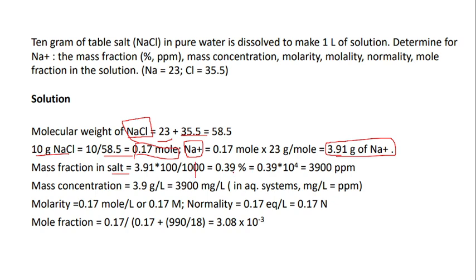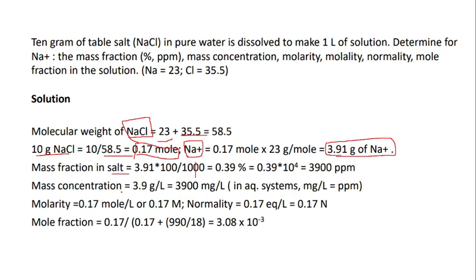So it is 0.39 percentage. Again, to convert it into ppm, this is per 100, we need to find it for 10 power 6, that is parts per million. So we need to multiply it with 10 power 4 to convert it to ppm, which is 3900 ppm.